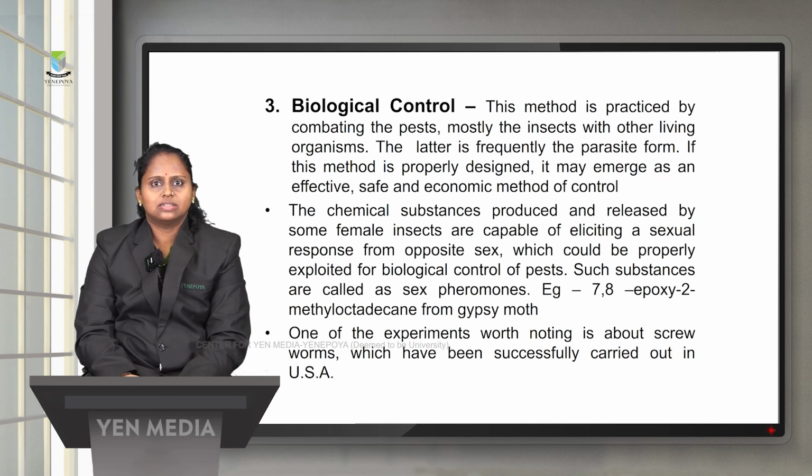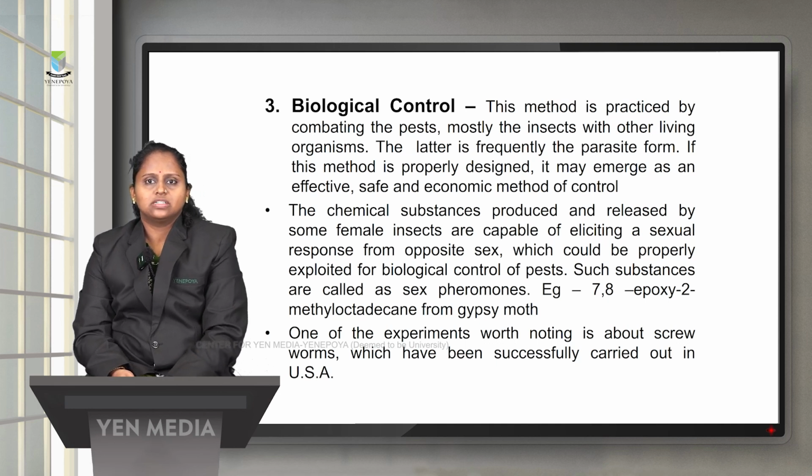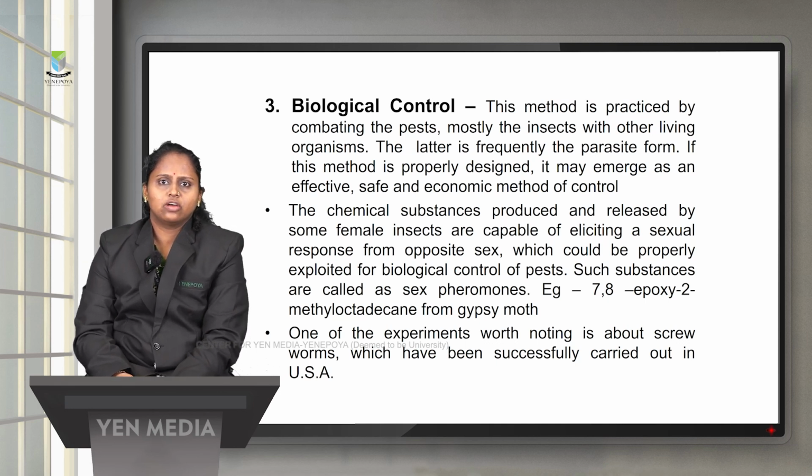So such substances are called sex pheromones. An example is 7,8-epoxy-2-methyl octadecane, which is obtained from the gypsy moth. One of the experiments worth noting is the screwworm, which has been successfully carried out in the USA.